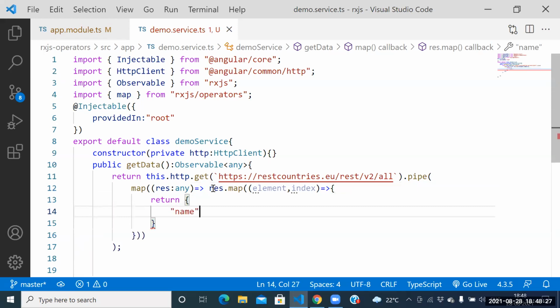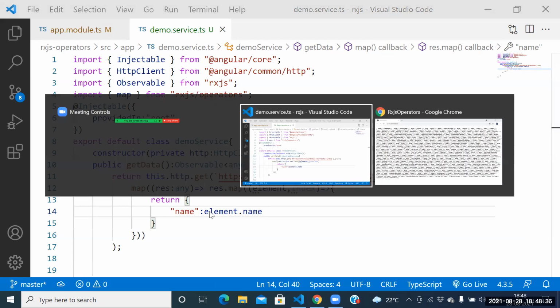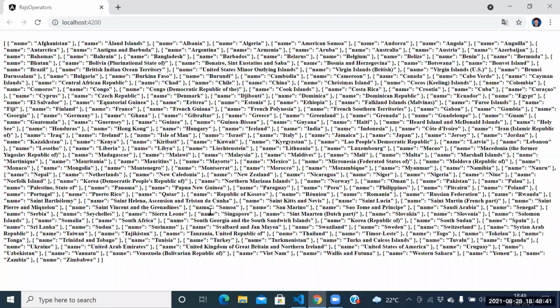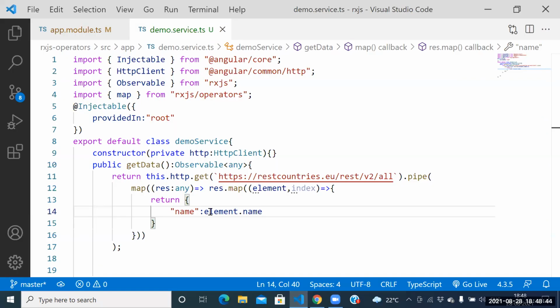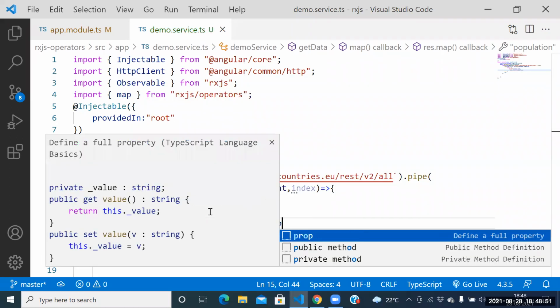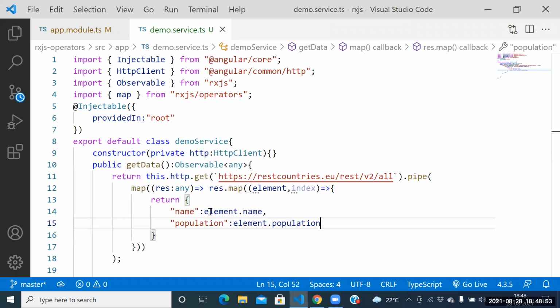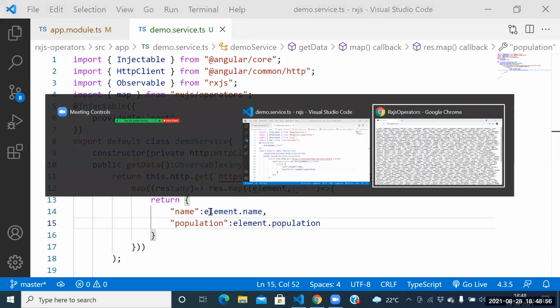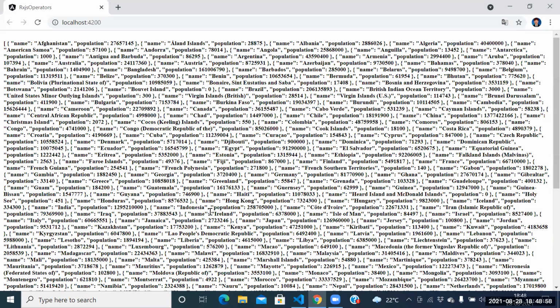Do you want to see the name? Each JSON object is stored into element, na. Element dot name. So we are able to see only names. Now how to see only the population? Element dot what do you want to place? Element dot population. We are able to see only the population again. Name we are able to see, next the population we are able to see.